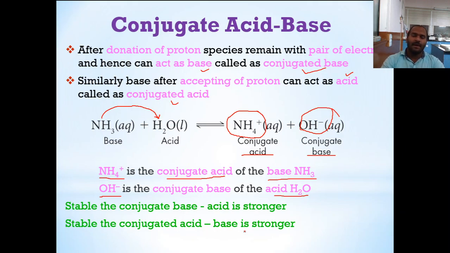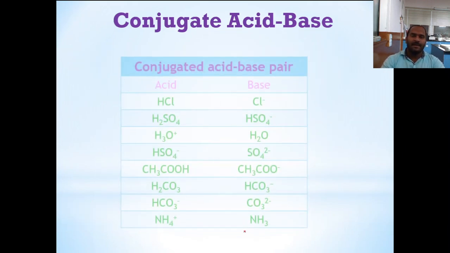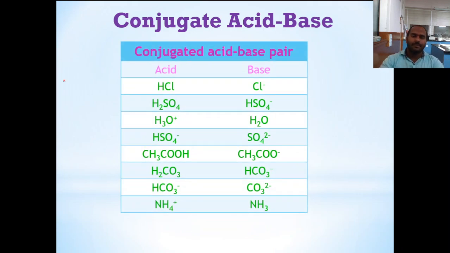Okay, so here we have considered this. Now let's consider a table for acids and bases. If you go from this direction to this direction, this is the acid and this is the conjugate base. And if we go in the reverse direction, this is the base and this is the conjugate acid. HCl, Cl minus is the conjugate base.